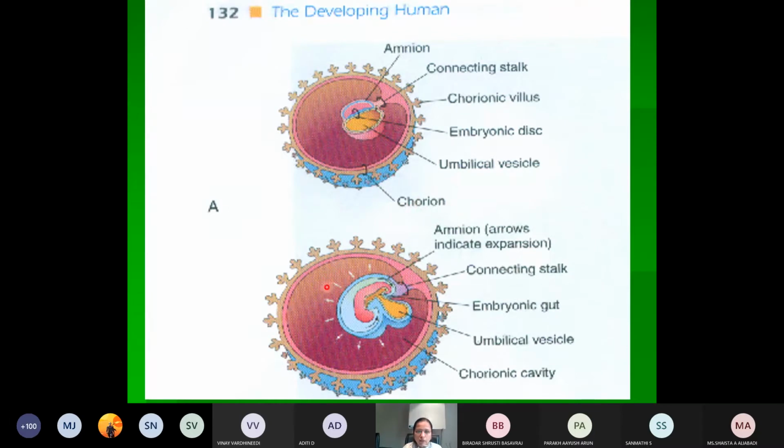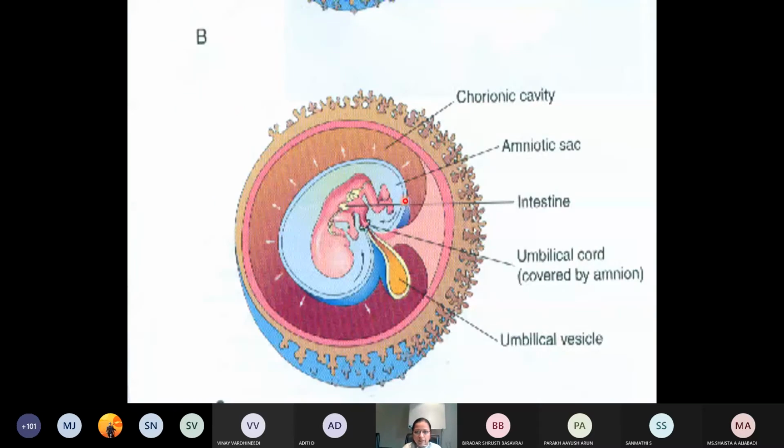Okay. So this is how the amniotic sac will enlarge later. It will encircle the embryo and it will also ensheath the umbilical cord. That's why your umbilical cord is covered by the thin amniotic membrane. Same thing here, this is the amniotic sac that you are seeing. There is obliteration of the chorionic cavity, and because of this your amniotic sac is able to enlarge. So this is the amniotic sac or the amniotic cavity.